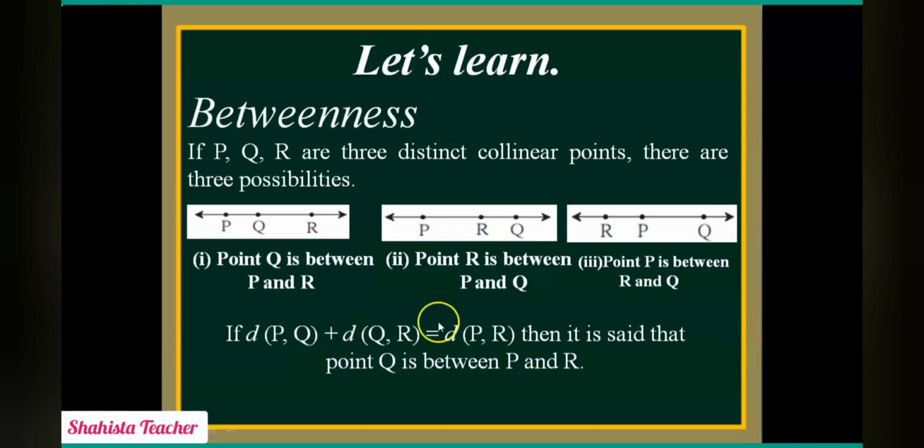This PQ will add with this QR. If PQ is 2 and QR is 5, 2 plus 5 is 7. So PR becomes 7 centimeter. Is that clear? Then it is said that point Q is between point P and R.